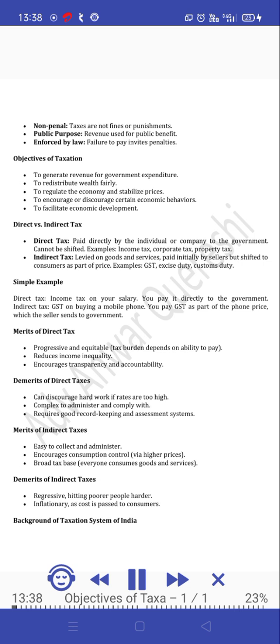Merits of indirect taxes. Easy to collect and administer. Encourages consumption control via higher prices. Broad tax base, everyone consumes goods and services. Demerits of indirect taxes. Regressive, hitting poorer people harder. Inflationary, as cost is passed to consumers.